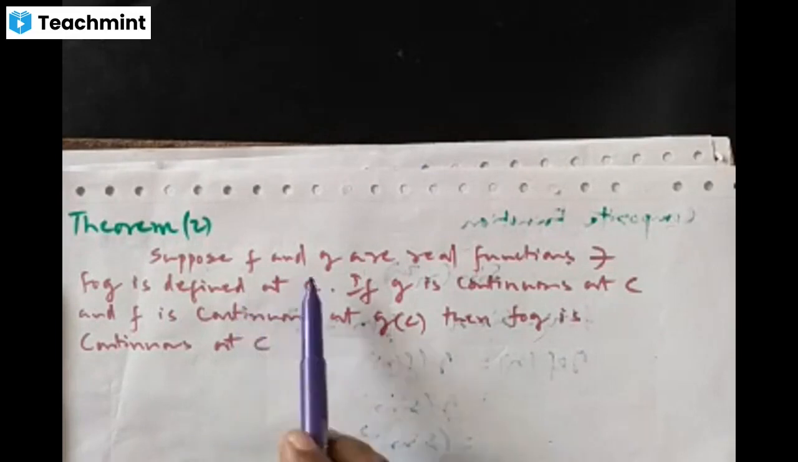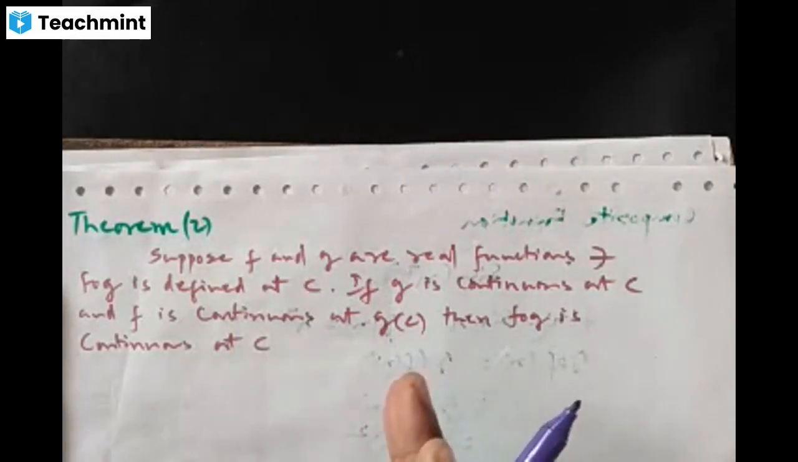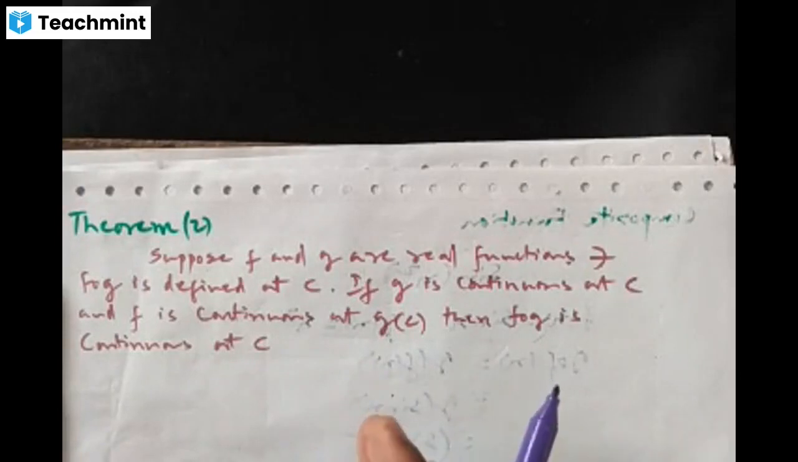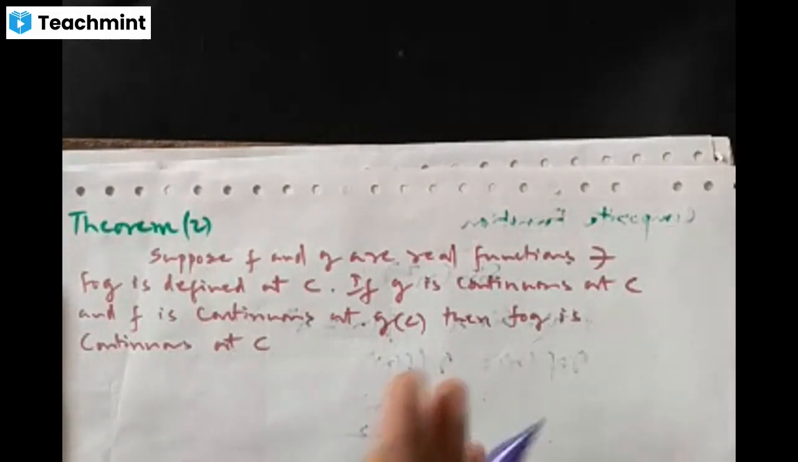Theorem number 2 states that it's very simple. If f and g are two continuous functions, then their composite function is also a continuous function. That's it. Composition of two continuous functions is again a continuous function. Proof is not in your syllabus. Now we shall move on to a problem. Problem number 16.